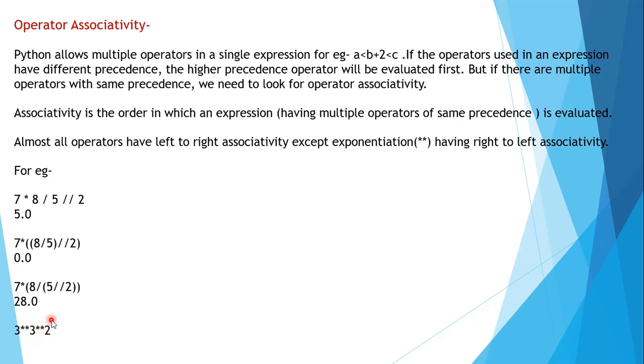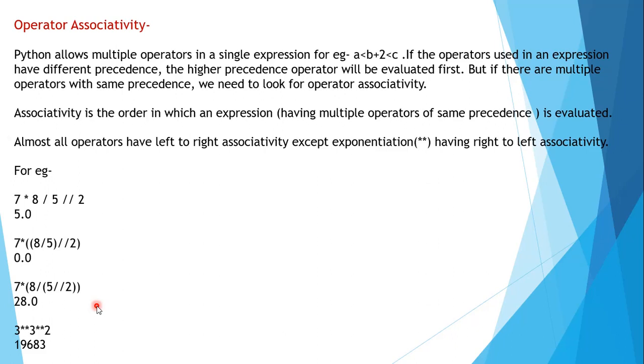So what is the result of 3 to the power 2? 3 3 is 9. So this will yield 9, and that 9 will be taken as the power for 3. So the result will be 3 to the power 9. The result of 3 to the power 9 is 19683. So the operation result is 19683.